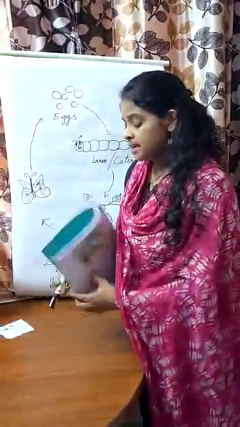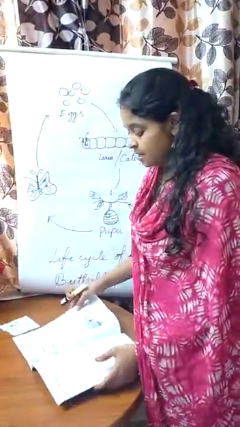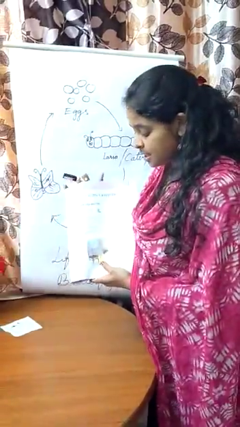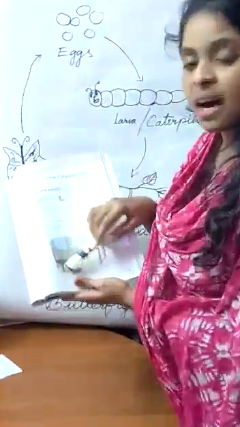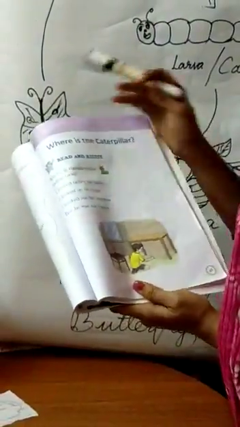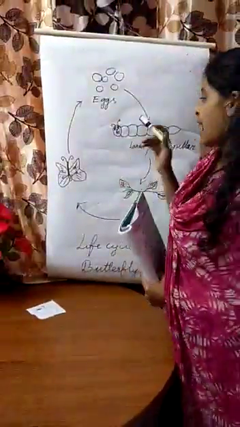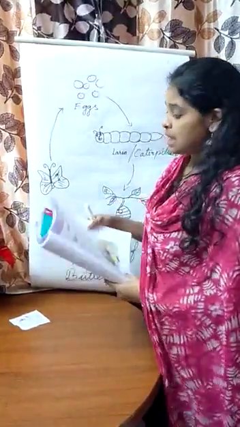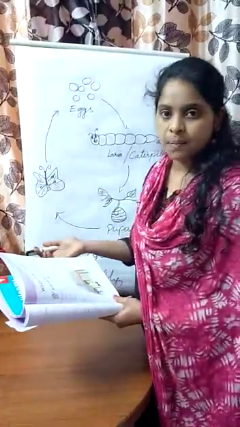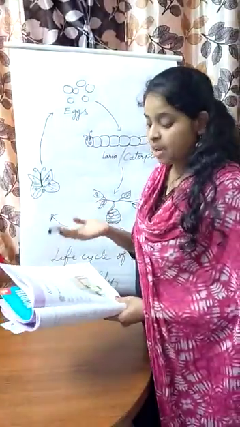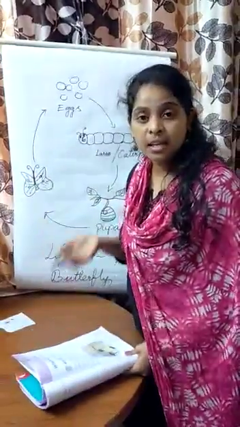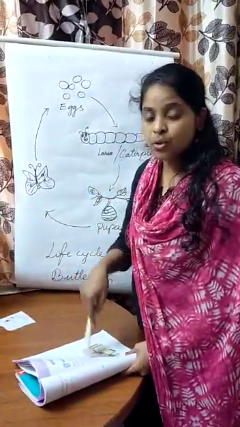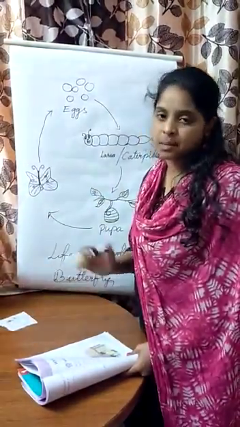So here is a little boy. He is searching for the caterpillar. So what is he searching for? He is searching for the caterpillar. One day he saw a green caterpillar crawling on the floor. So the next day he was searching. Where is the butterfly, or where is the caterpillar hiding today? Because he saw it yesterday and today he wants to find out where the caterpillar is.